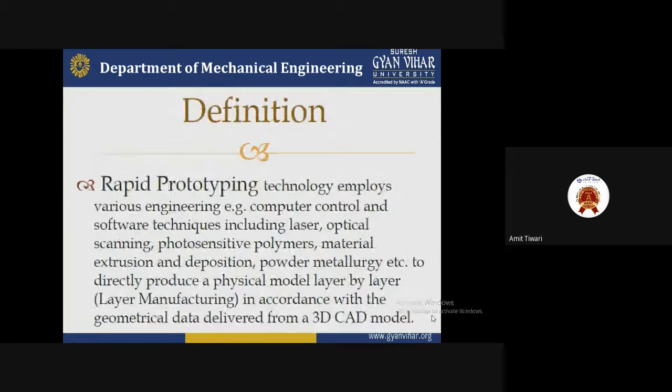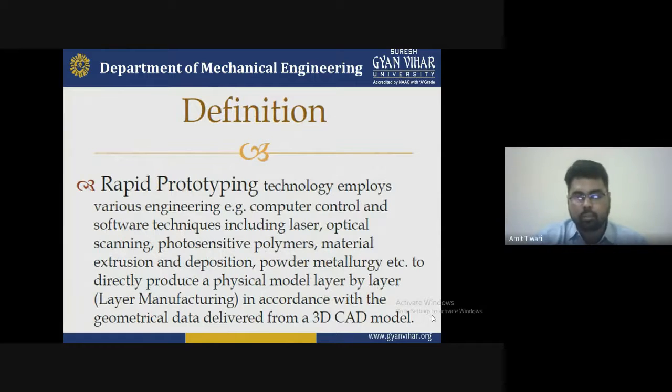Second is the definition. What is the definition of rapid prototyping? We can say that rapid prototyping technology employs various engineering techniques like computer control, software techniques including laser, optical scanning, photosensitive polymer, material extrusion, deposition, powder metallurgy, etc. These are the different technologies employed in various fields for making the rapid prototype.